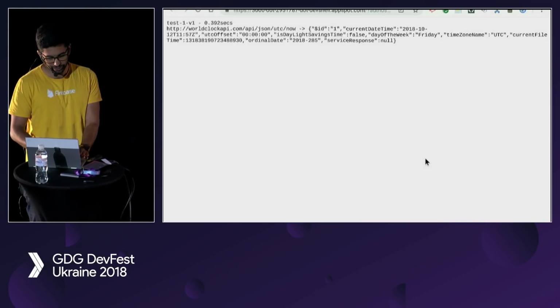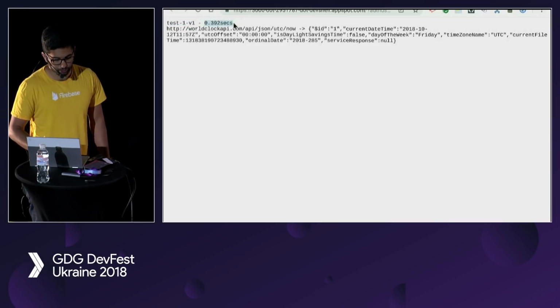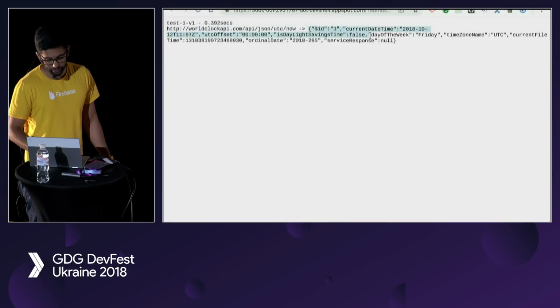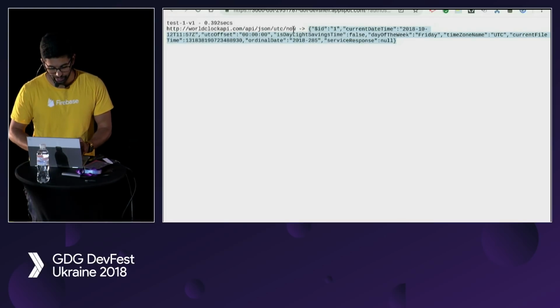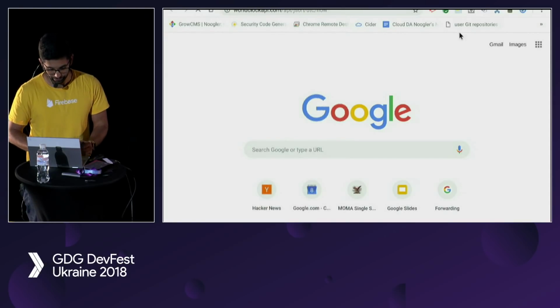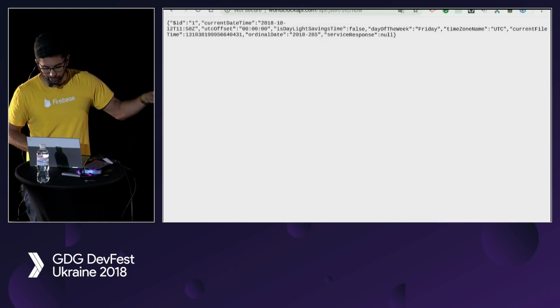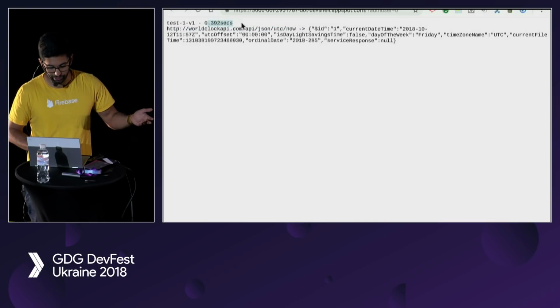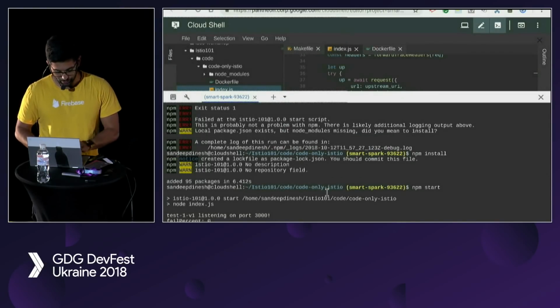Okay, so what it's doing is it's printing out the name of the app, which is test1 version 1. It took 0.392 seconds to go talk to this endpoint, and this is what worldclockapi.com gave out, right? So it gives the current time. And if I go to this website, you can see that that's what I get directly. Cool. So basically, we're just taking this response and then wrapping it in some other stuff. Nothing really interesting, but it's a very simple app that we can see work, right?